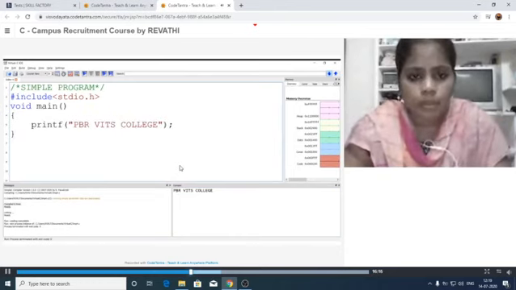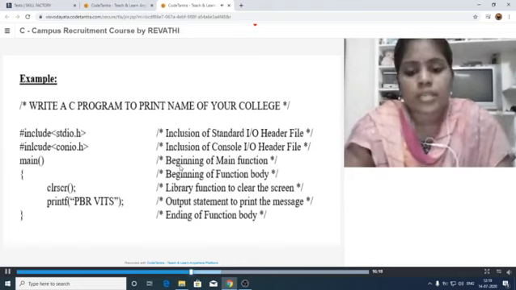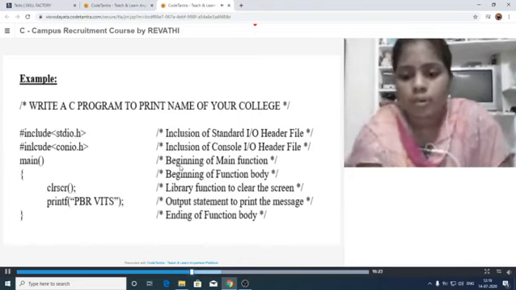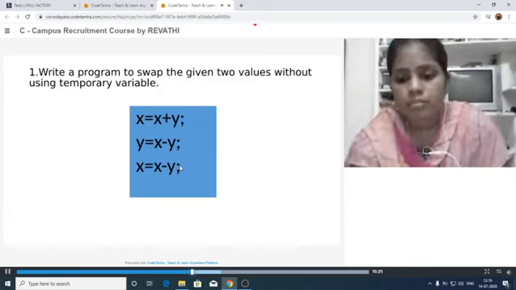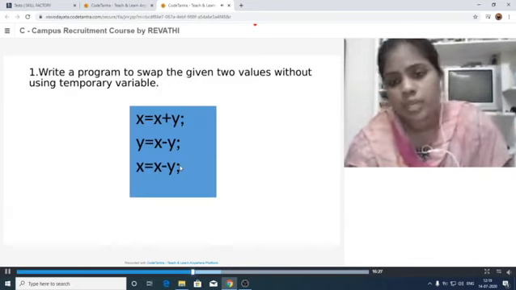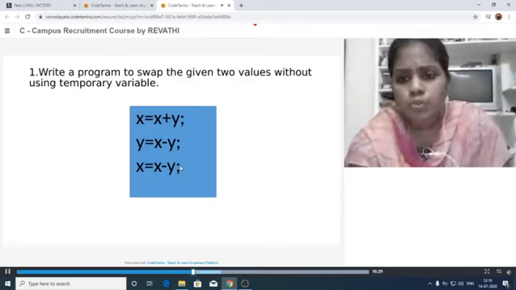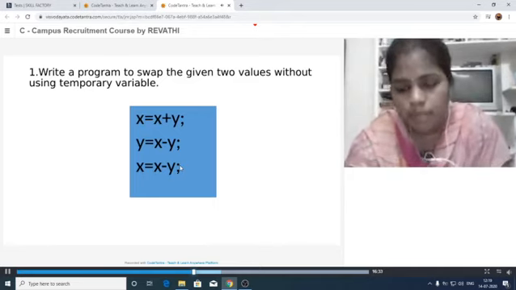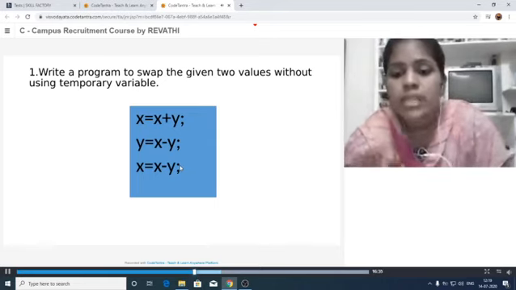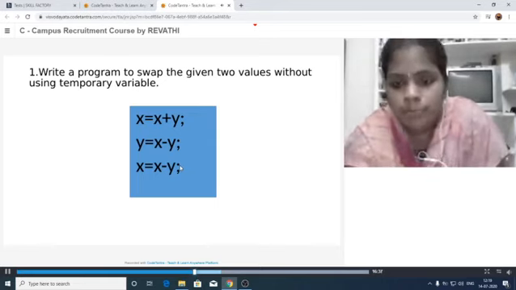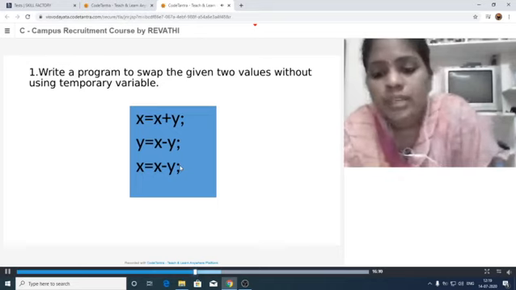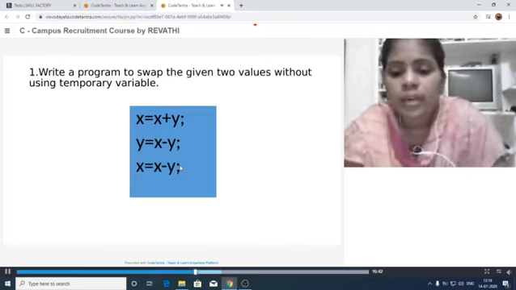Okay. Now, let us see some simple programs. The first one is: write a program to swap the given two values without using a temporary variable. Here, swapping means exchanging the two values. For example, let us take the two values x is equal to 10 and y is equal to 20.